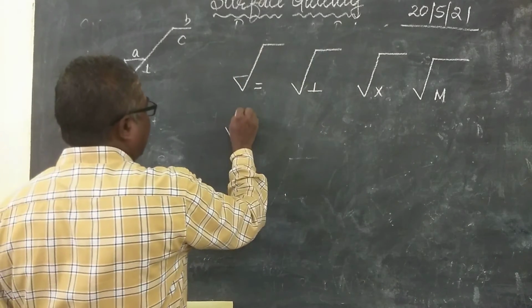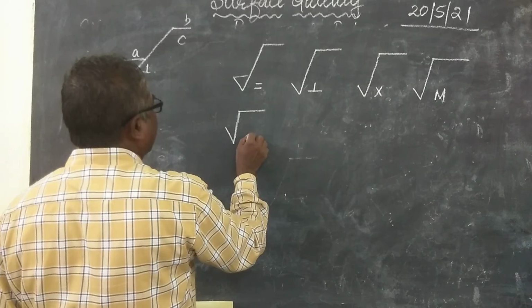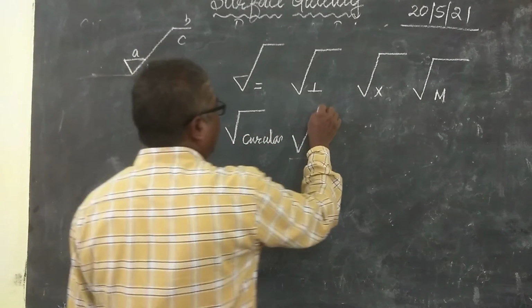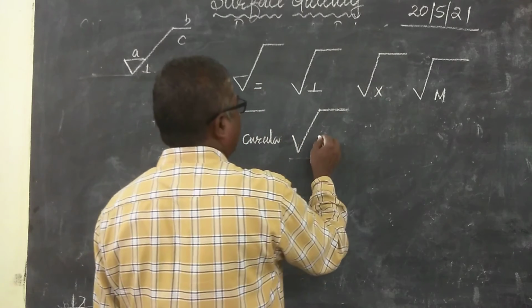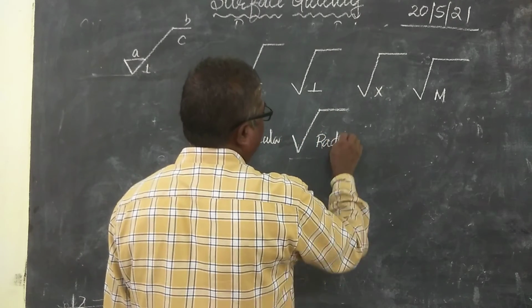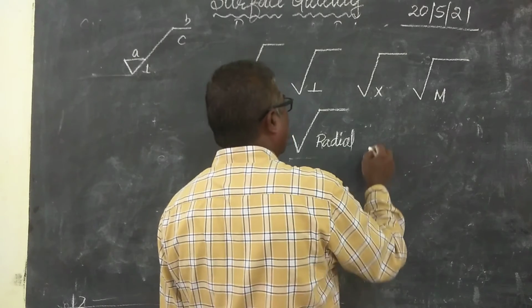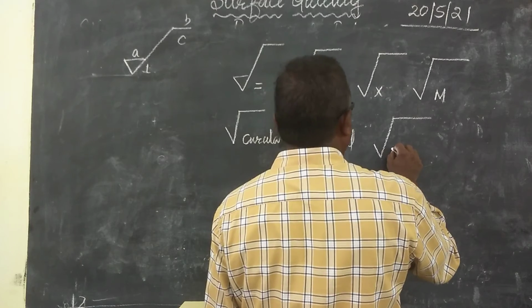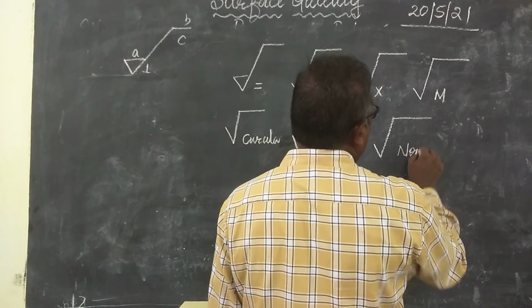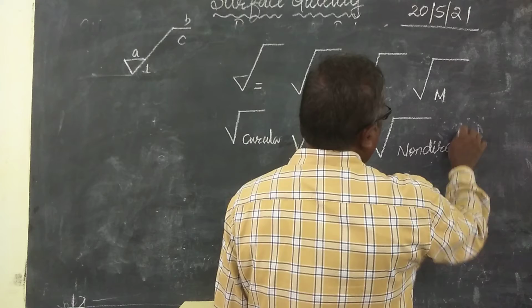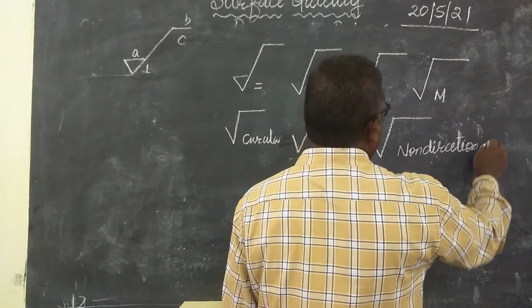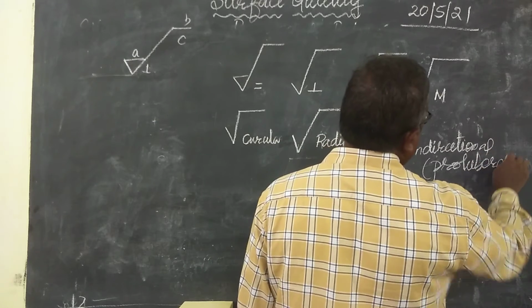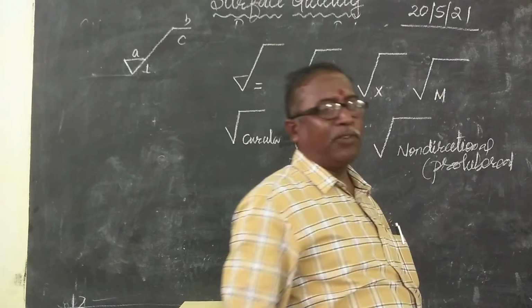Another symbol will be given like this, radial. Then another will be given like this, C, circular. Then radial also is given. Then another one will be given like this, non-directional, multi-directional. This non-directional means protuberant, or no up and down, any up and down will be given.